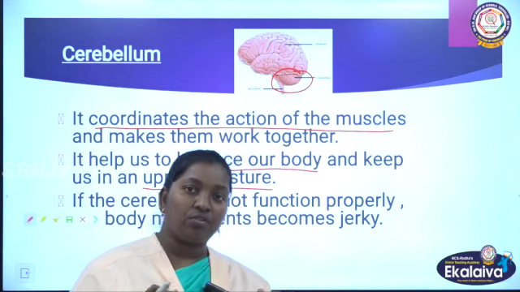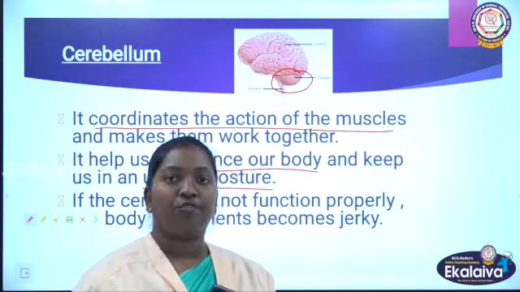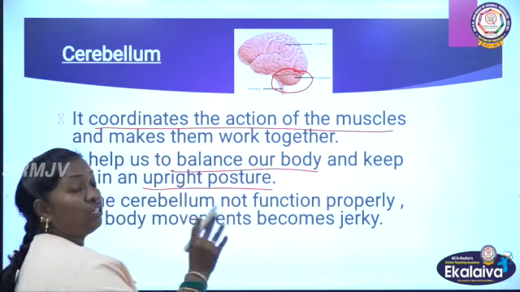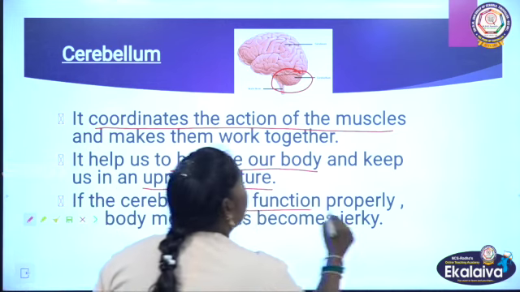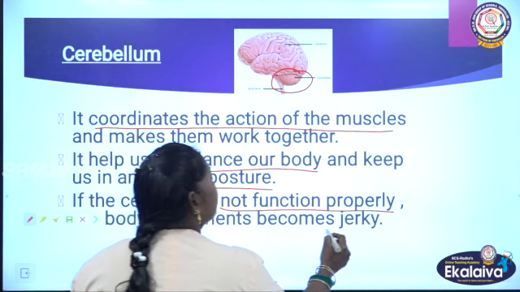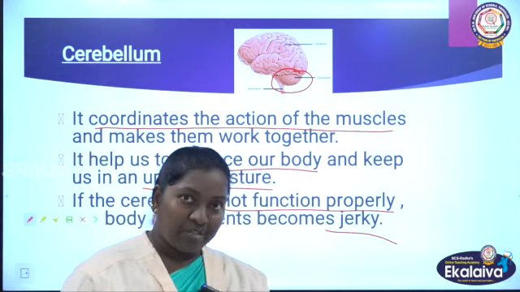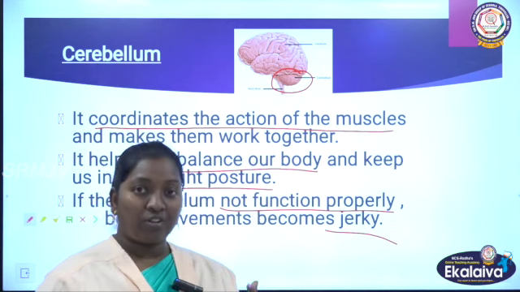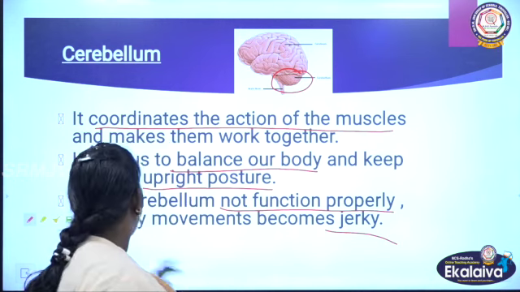When the cerebellum is not functioning, we slip down or fall down. That is why we need the cerebellum to function properly. So it coordinates the muscles and lets us walk straight and stand straight, making our posture straight.